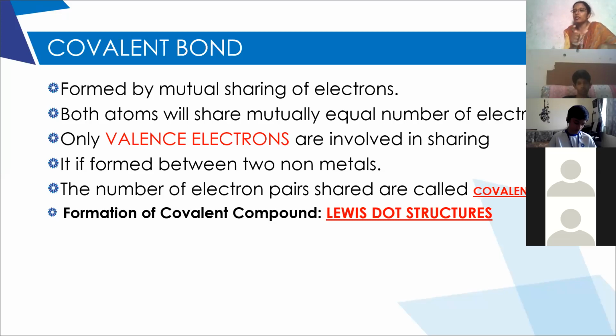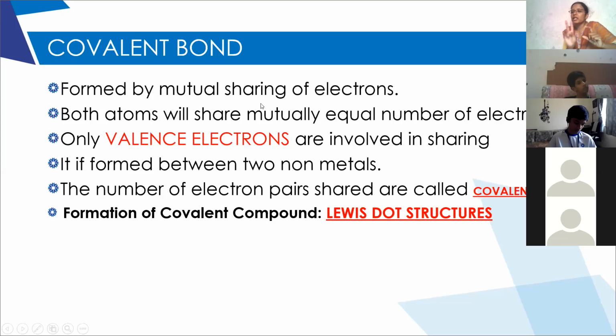Each atom tends to complete its octet by sharing the electrons of the adjacent atom. The bond which is formed by mutual sharing of electrons is called covalent bond.